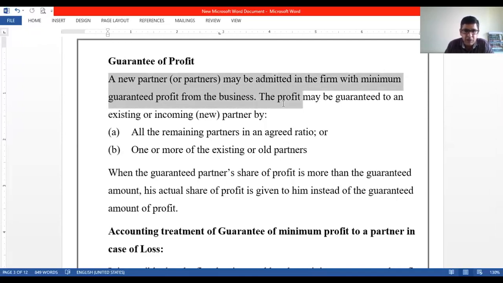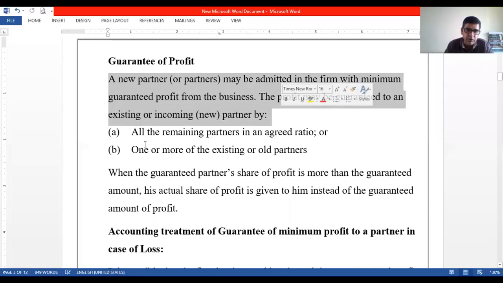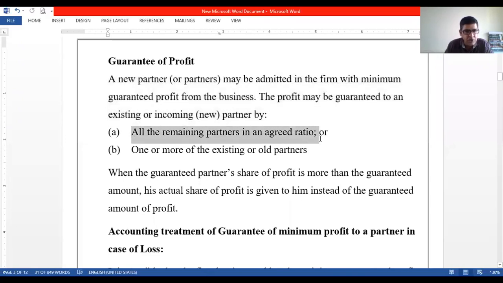The profit may be guaranteed to an existing partner or an incoming partner by what? By whom though? All the remaining partners in an agreed ratio, or one or more of the existing partners or old partners. Okay, the thing will be very, very clearly specified to be taken care of. Who is giving a guarantee? If it is by the remaining partners, right? So in that case, it becomes very simple to get the ratio of those two partners and to share the deficit. And if it is by just one partner, so that one partner's share of profit will be reduced and will be added if any deficit is there for the guaranteed partner, right?